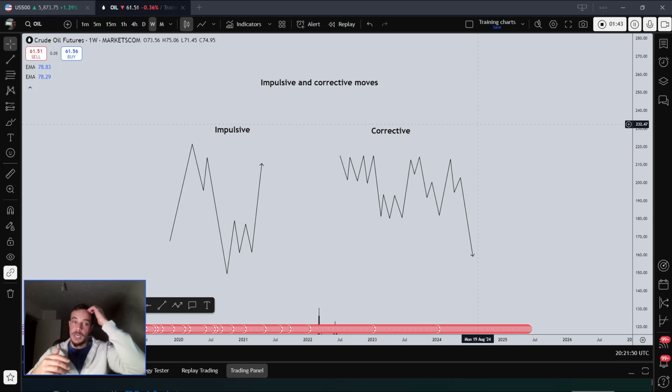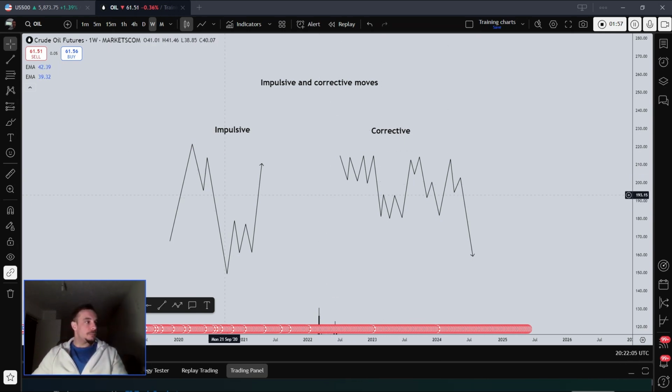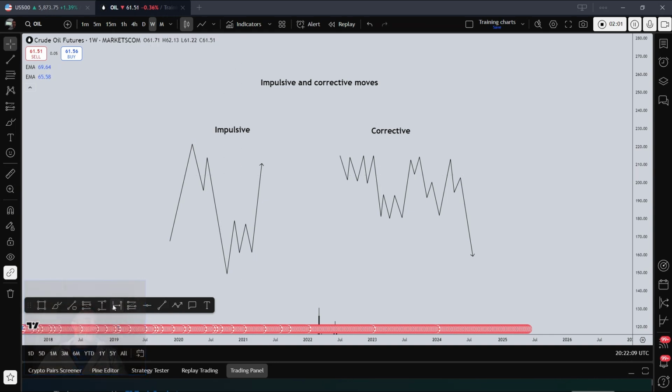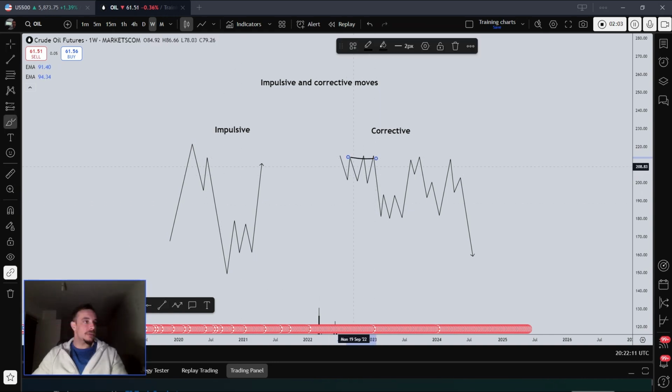Of course, there are stocks or assets that move very irrationally, therefore considered very volatile, and markets that move less, which are considered non-volatile. Markets move more sideways. But in between that spectrum, we usually have mostly corrective and then impulsive moves.